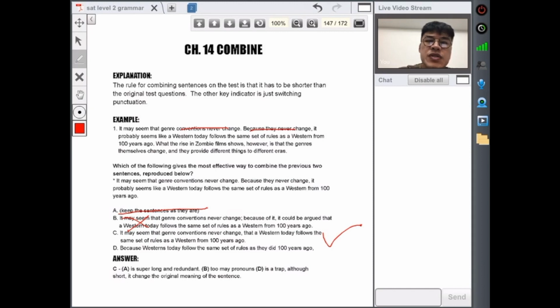D, because Western today follows the same set of rules as they did 100 years ago. So when it comes to combine, a lot of students will mistake and say, oh yeah, combine, shorter, the shortest, I would choose D. But if the meaning changes or if it leaves out the original sentence, then it's not correct. All right, so D is too short because it leaves out some of the main aspects of that sentence. So the answer for this one is C.